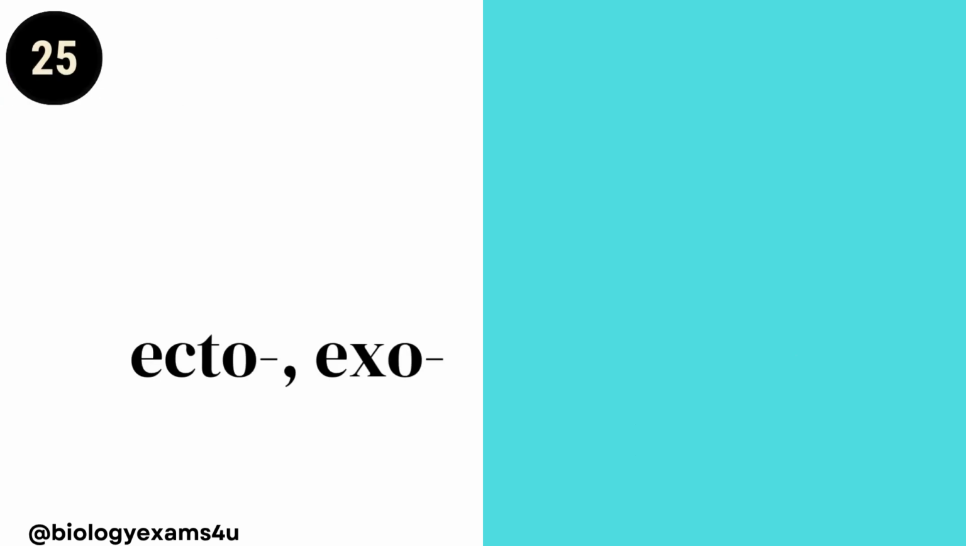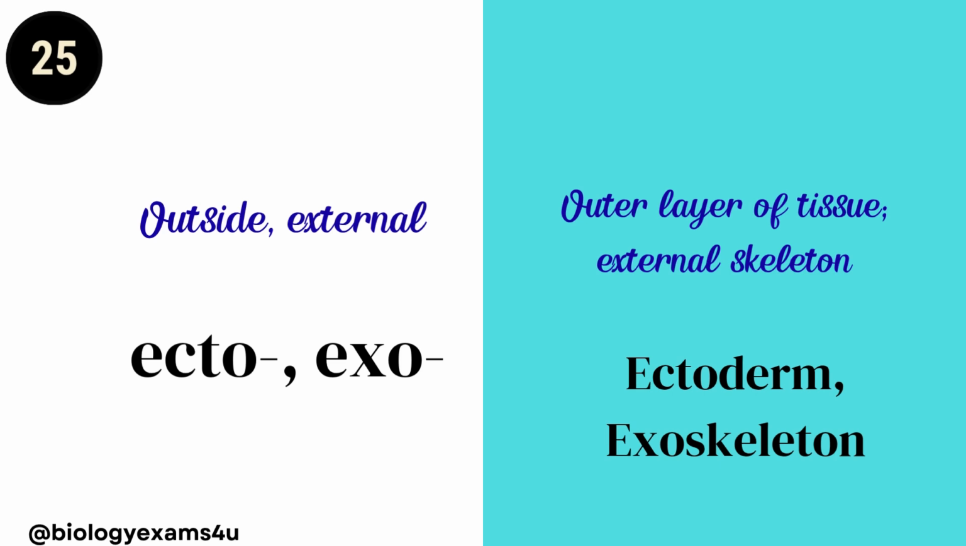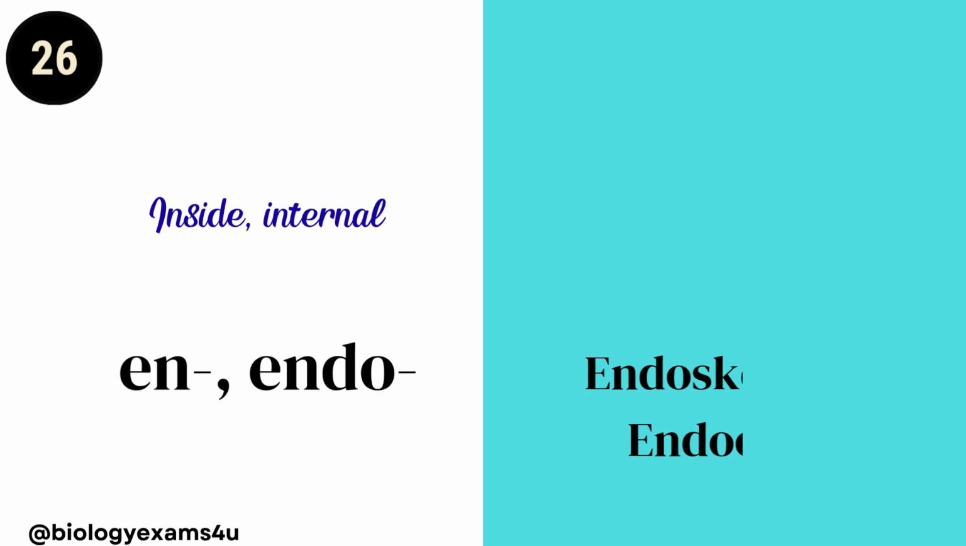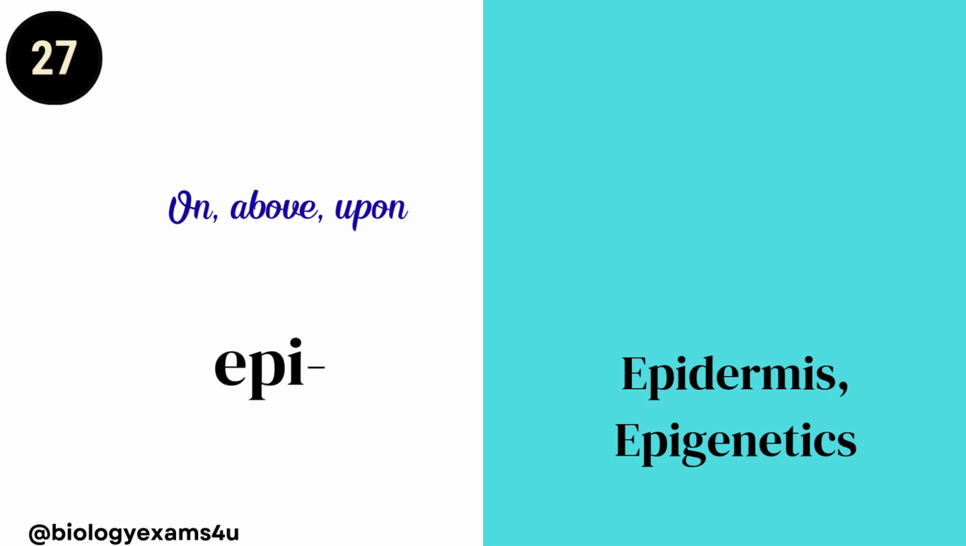Ecto or exo. Ecto means outside, exo means external. Ectoderm, exoskeleton. Ectoderm, outer layer of tissue. Exoskeleton, external skeleton. Endo, it is inside or internal. Endoskeleton, endocrine. Internal skeleton is the endoskeleton. Endocrine, secreting internally. Epi. Epi means on, above, upon. Epidermis, epigenetics. Upon the skin, epigenetics above the genes, controlling other than the genes.